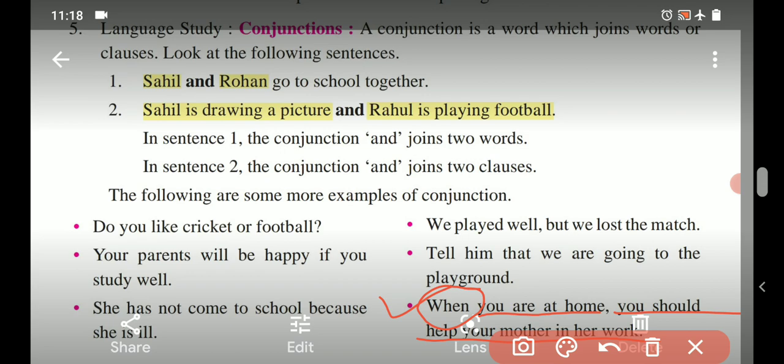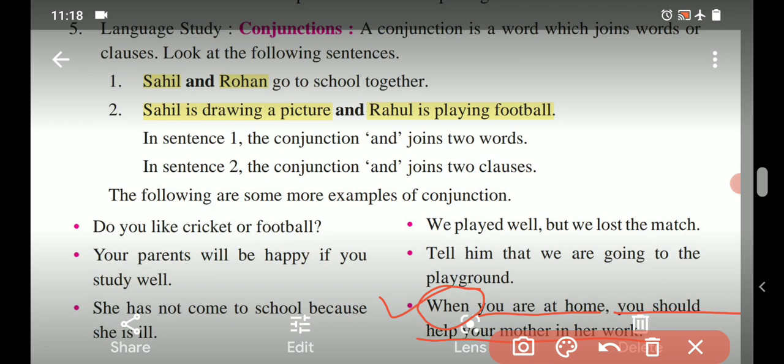The same sentence can be written in another way. Let me tell you. You should help your mother in her work when you are at home. So the first part can be shifted to the second position and the second can be shifted to the first position. So in this way there are many conjunctions.